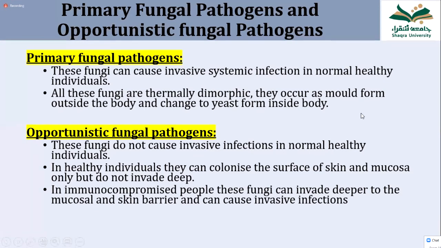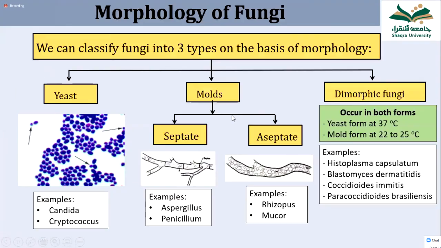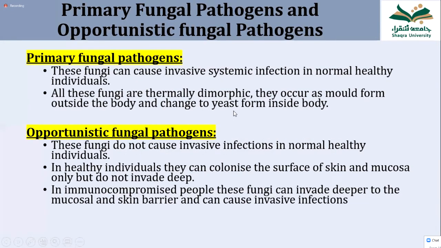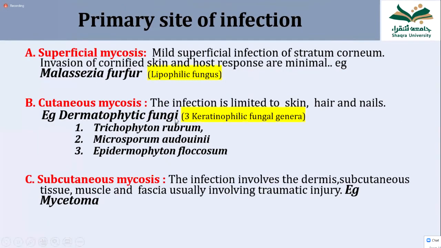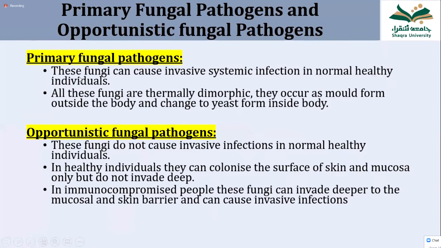Okay. So now we have to see what is the difference between primary fungal pathogens and opportunistic fungal pathogens, because that is the main topic, you can say the learning objective: name the major primary and opportunistic fungal pathogens. In the beginning, we discussed the classification, how many types of fungi there are, and the systemic and opportunistic fungi. We discussed morphology: primary pathogens are dimorphic. Now we come to the difference, or what the features are.